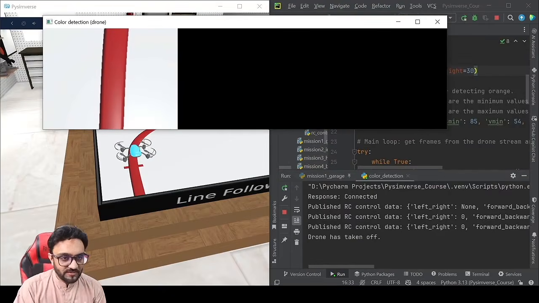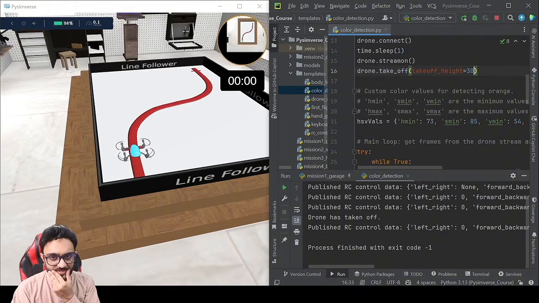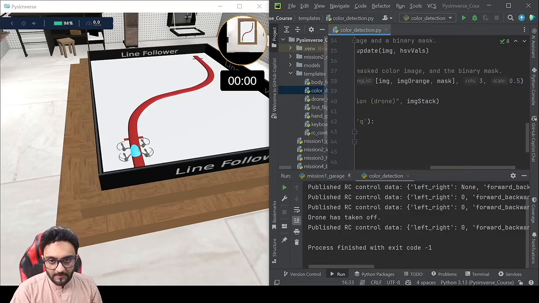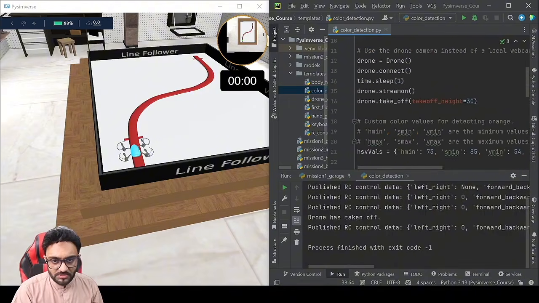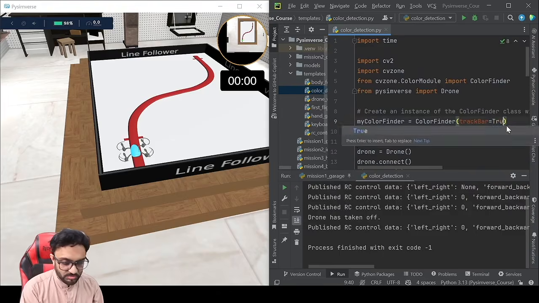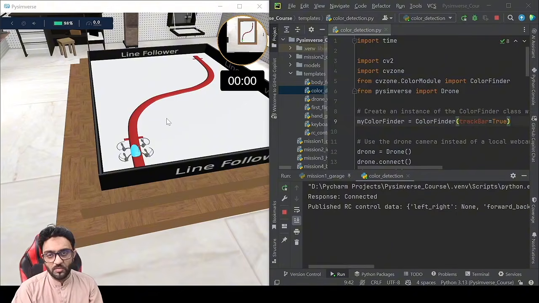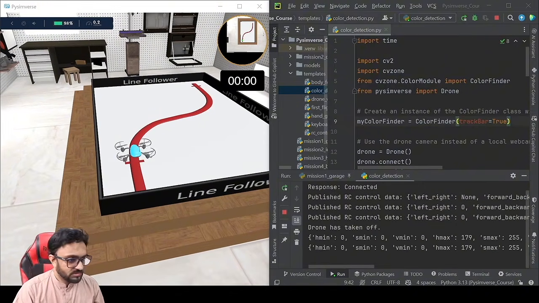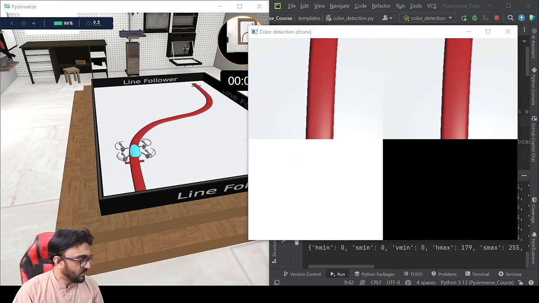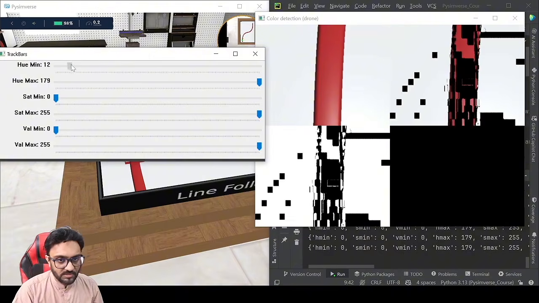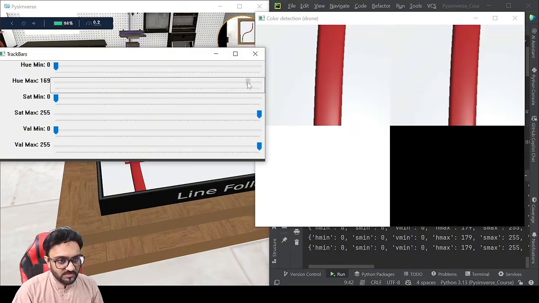Now, once we have this line, actually let's change the size of it to a square rather than this long. Instead of 3 columns, we will put 2 columns. So then it will make it a square anyway. And then we also will change our track bar to true, so that we can detect the exact red color that we have for this line. So there you go. So this is our track bar and this is our feed. So now let's move them, and we'll make sure the red is being detected.